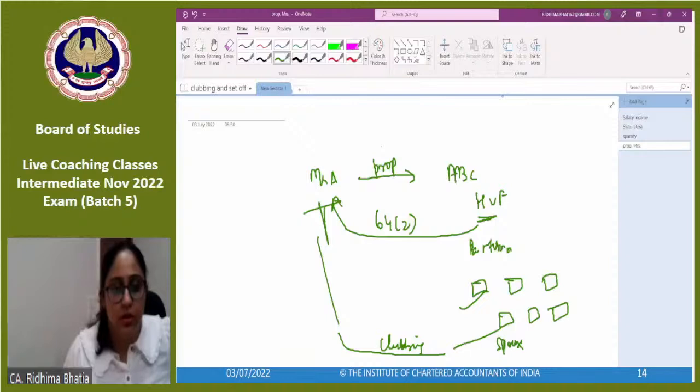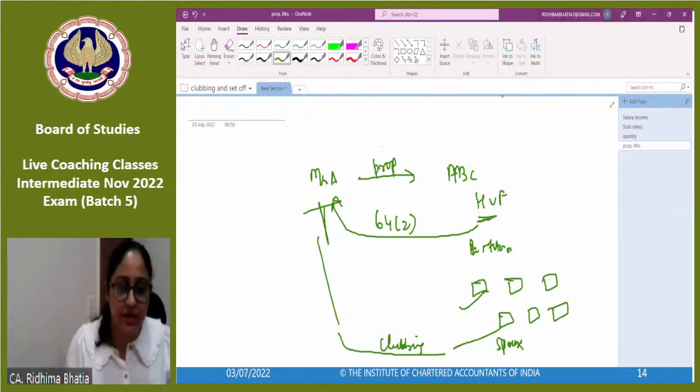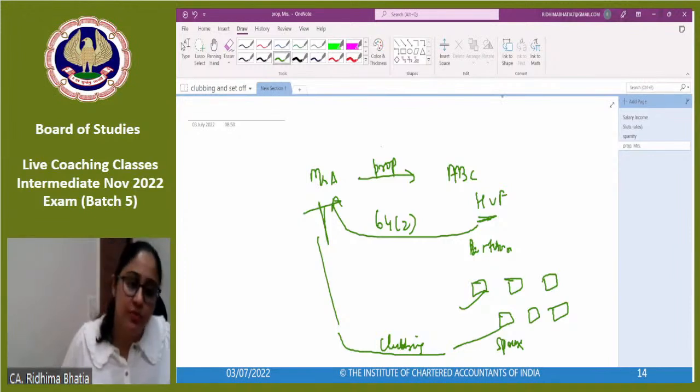Clear? The topic is not over. We are meeting after a break. The class is not over. We have to do set off and carry forward. So please don't go and think that the class is over. We are meeting after the set off part. The class would be a longer class. Okay? So take a break. We'll resume by 9 o'clock.